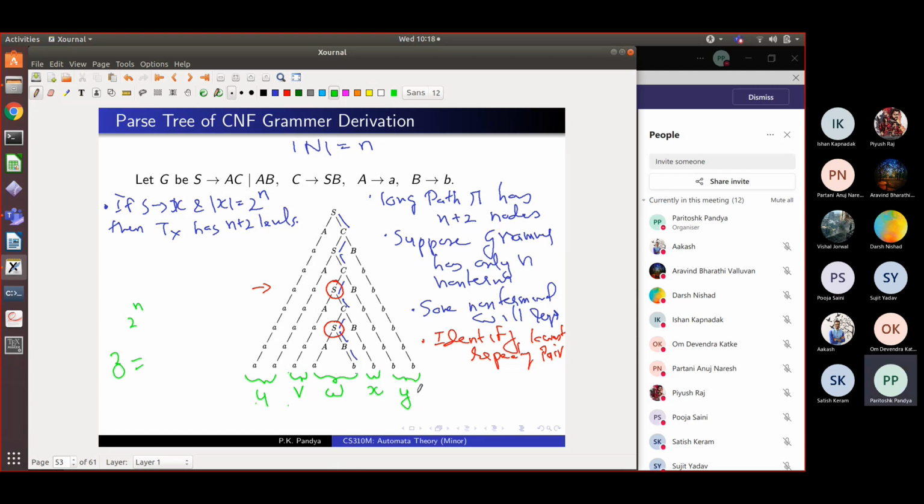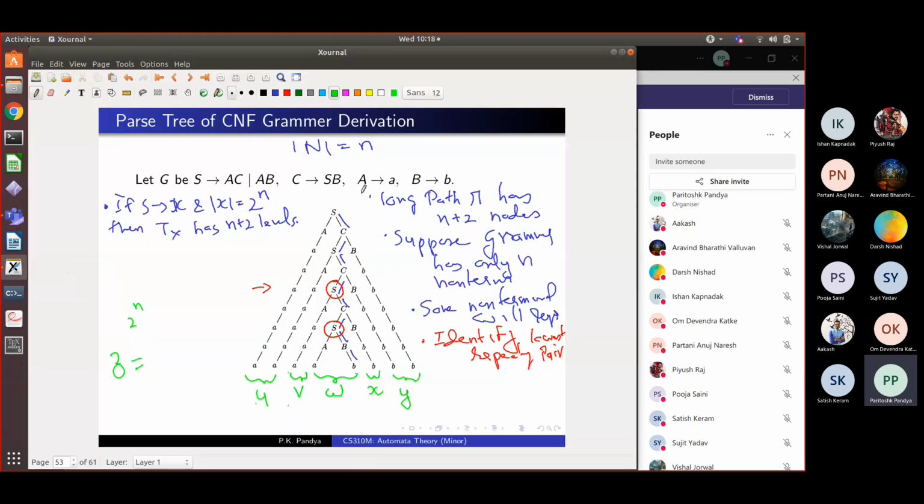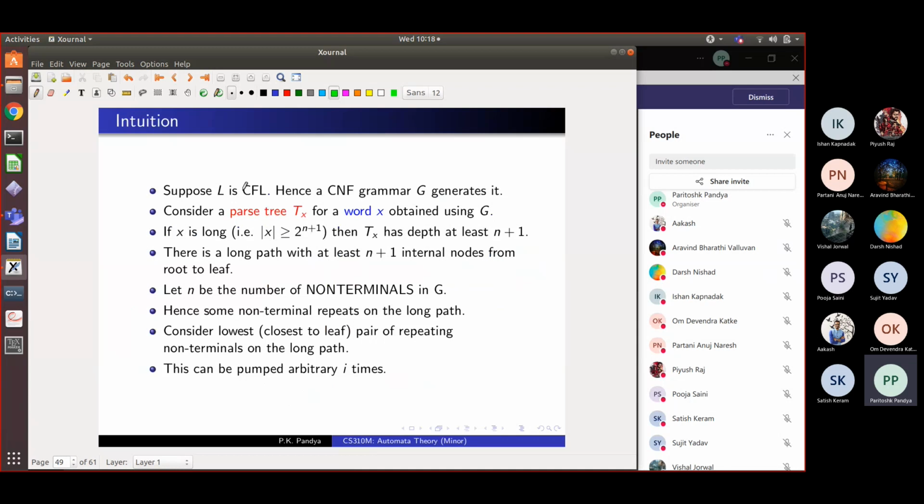I know this is a little bit abstract and you need to concentrate a little bit, but I think it's a very interesting property. You have to think a little bit abstractly. So what are we saying? Let me see if I have things written. Given a context-free language, we consider a parse tree for a word X using this Chomsky normal form grammar. If the word is longer than length 2 raised to n plus 1.